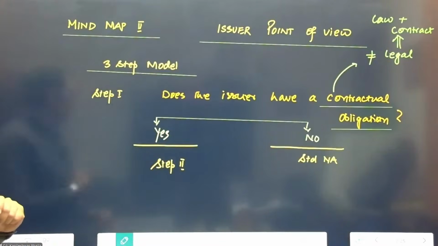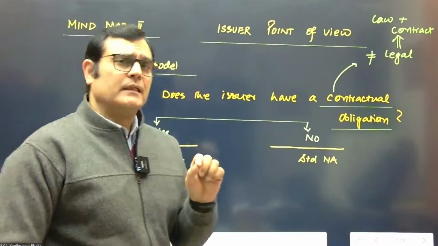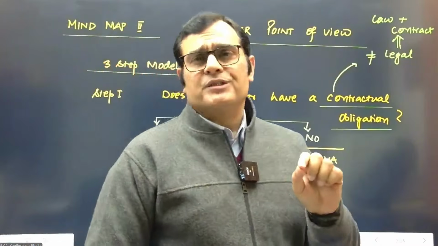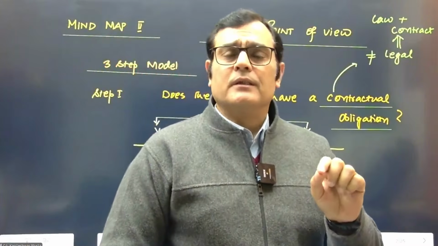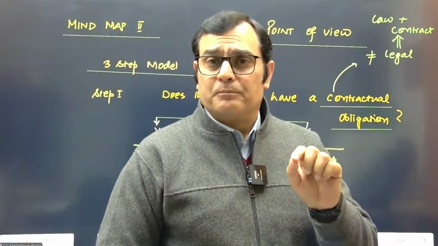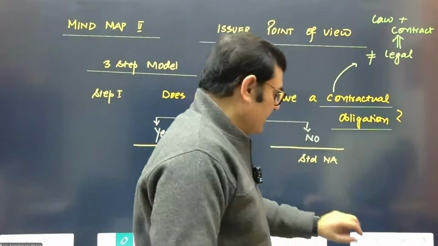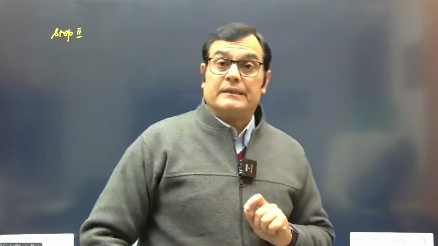We're just making a quick revision, reminding ourselves when the instrument is supposed to be covered under the purview of the standard. Then we go to step number 2. In step number 2, the focus is on the mode of payment. That is the crucial point of classifying the instrument as financial liability, equity, or a CFI, as the case may be.